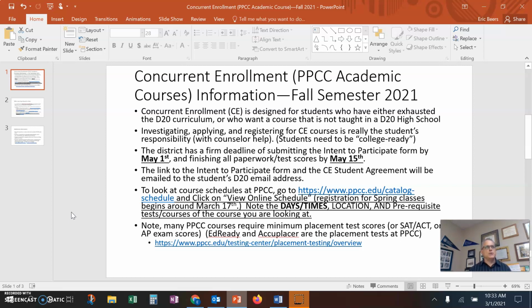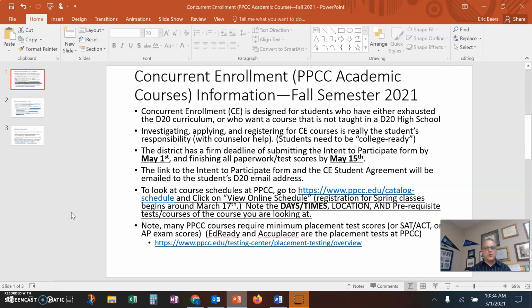And once your student has submitted the intent to participate form, the other form that they will email you is called the concurrent enrollment student agreement. So really two forms between the student and District 20. The rest of the process is between the student and Pikes Peak Community College.